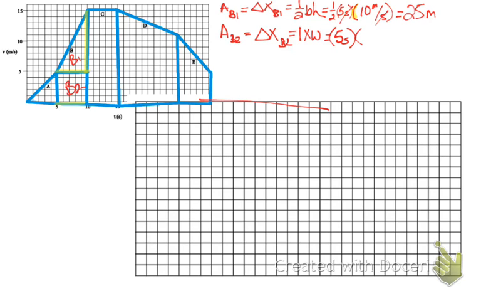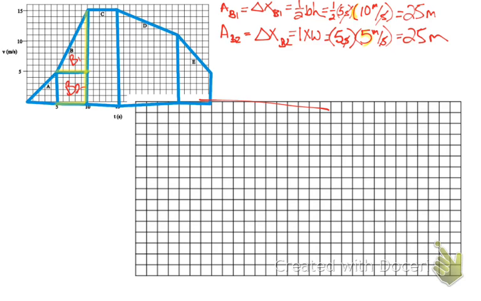And I have a width of 1, 2, 3, 4, 5 meters per second. So units cancel. 25 meters, sorry. Seconds cancel, we're left with meters.